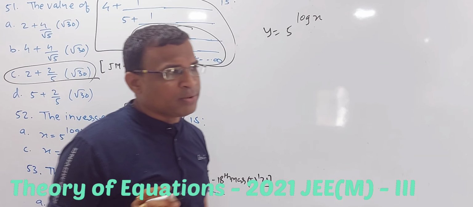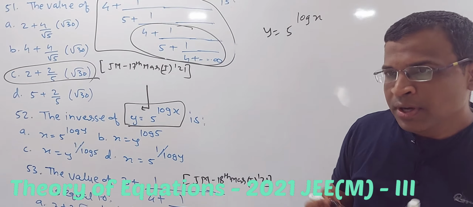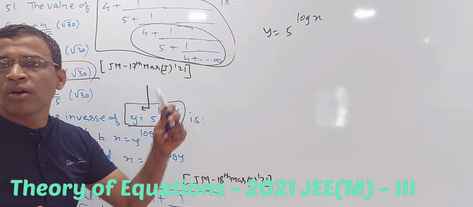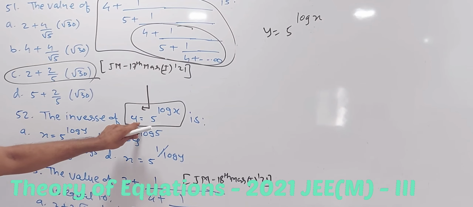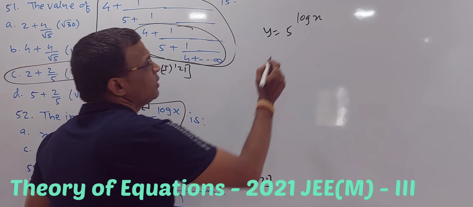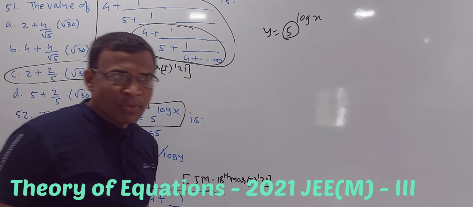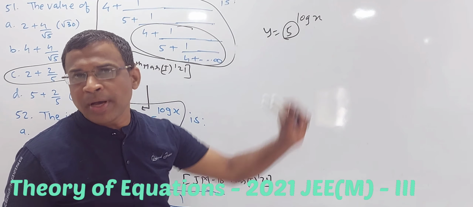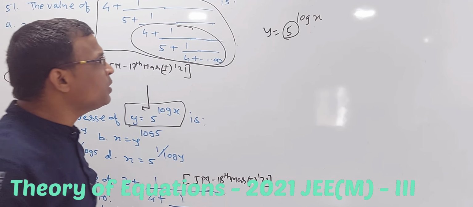I will try to take one more video completely based on log before JEE Advanced of this year, that is on 3rd of October. Let us see how it is possible. Yeah, we have to find the value of x. Here the base is 5. So how we can do? Taking log of both sides with base 5.